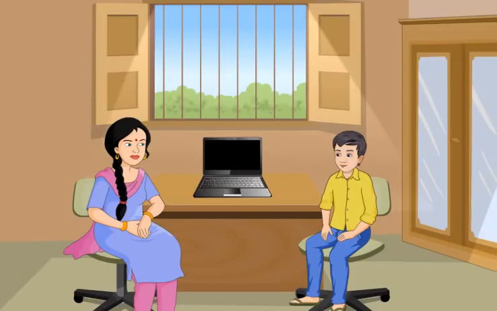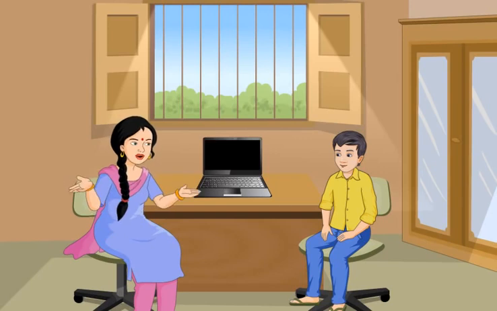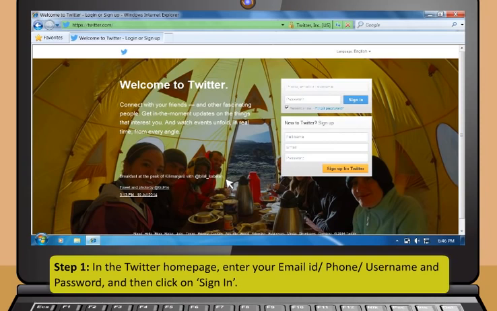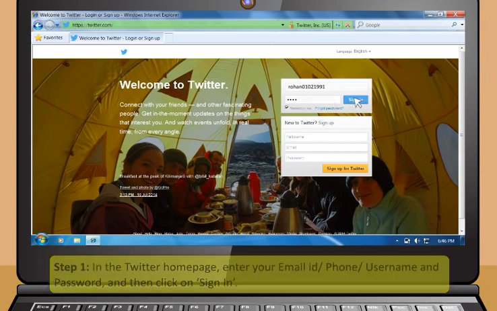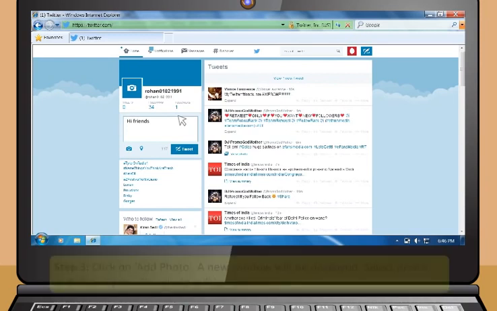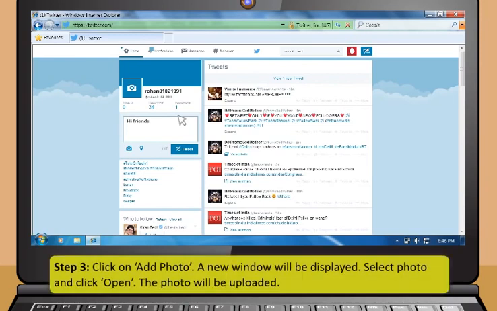Let's see if you can use Twitter by yourself now. Step 1. In the Twitter home page, enter your email ID or phone or username and password and then click on Sign In. Step 2. To tweet with a picture, type your message in the Compose New Tweet text box. Step 3. Click on Add Photo.